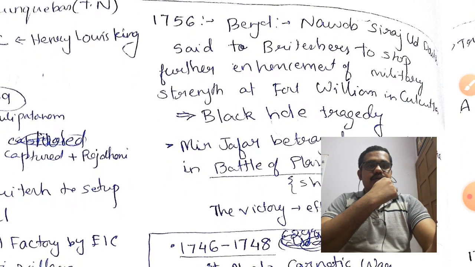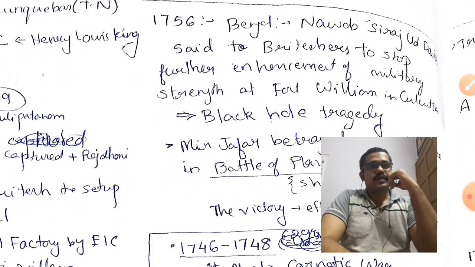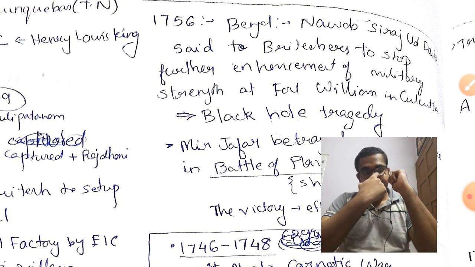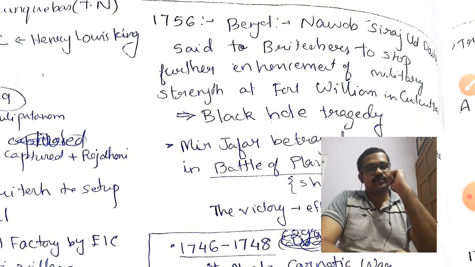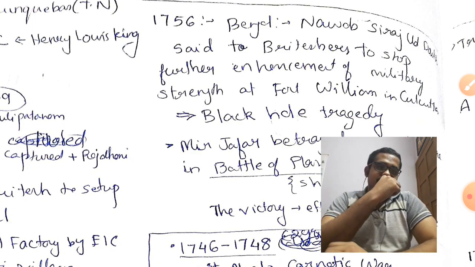Now, in 1717 the free trade agreement was agreed. In 1756, another Bengal Nawab came after Murshid Quli Khan, that is Siraj-ud-Daulah. He told the Britishers to stop further enhancement of military strength at Fort William in Calcutta.